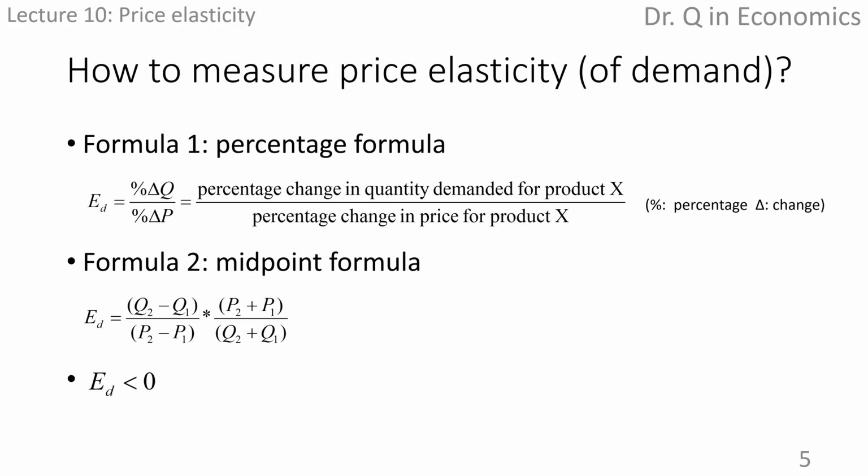I hope intuition is established after discussing the several examples. Now let's formalize the definition of elasticity by formulas for calculating the elasticity coefficient. There are two formulas to calculate the elasticity coefficient. We use capital E with subscript D for demand as the abbreviation of the price elasticity coefficient for demand.